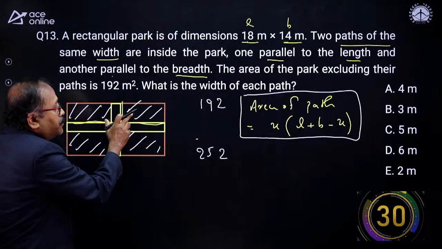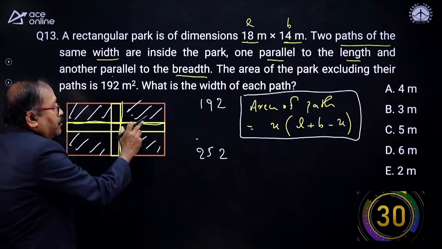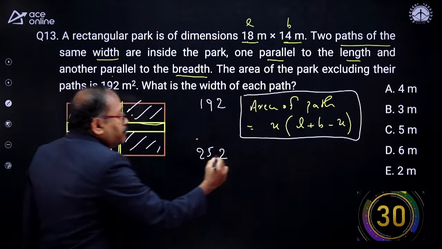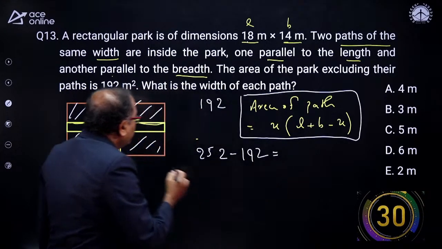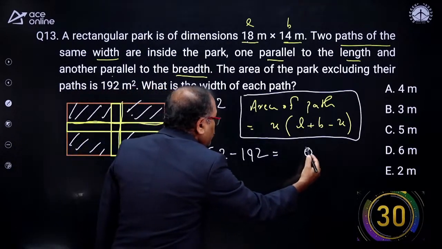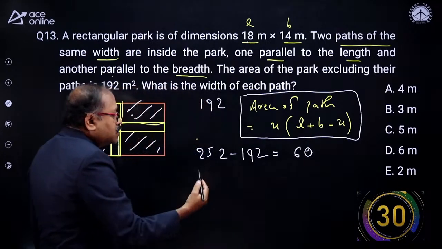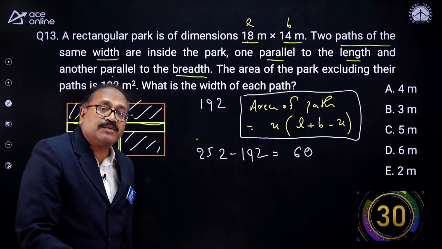And the area excluding the path is 192. So if I take out 192, I will get the area of the path. That is 60. This is the area of the path.